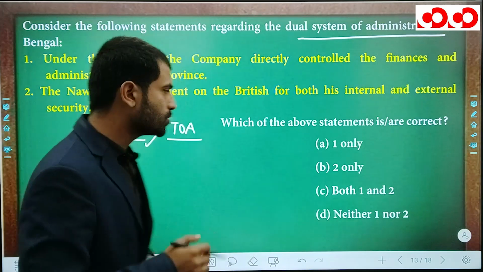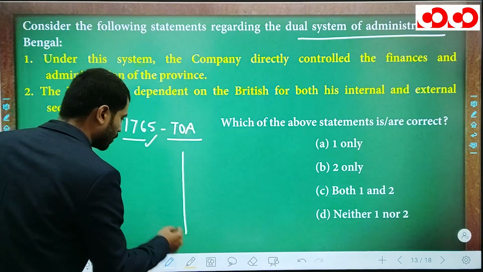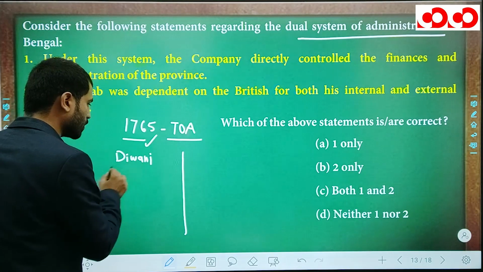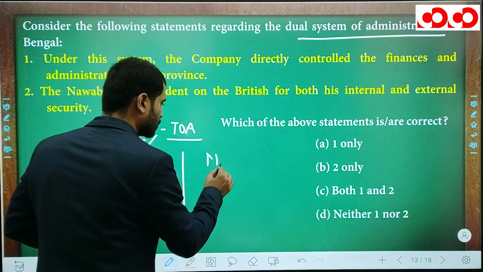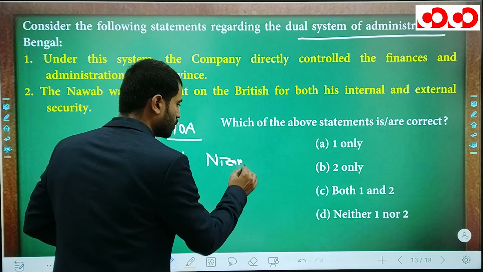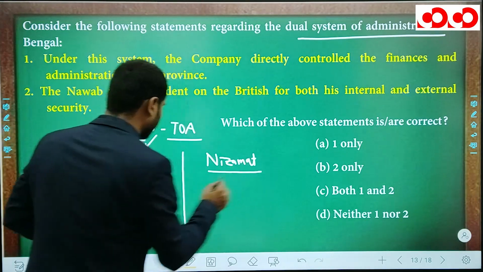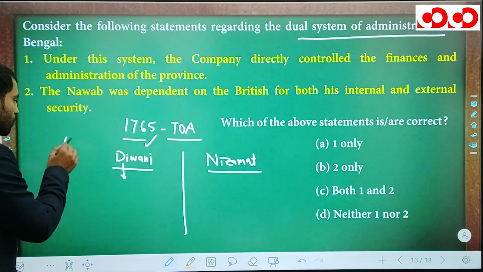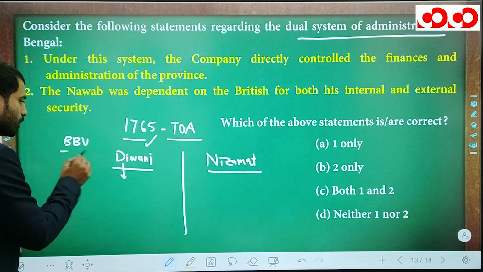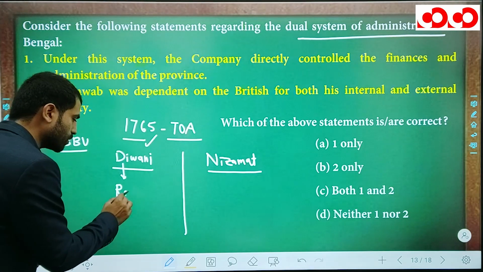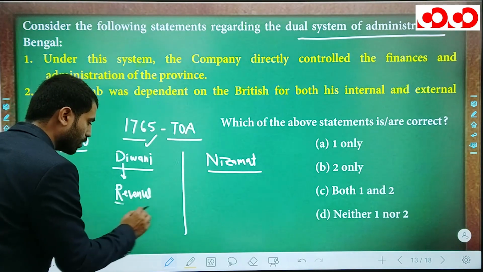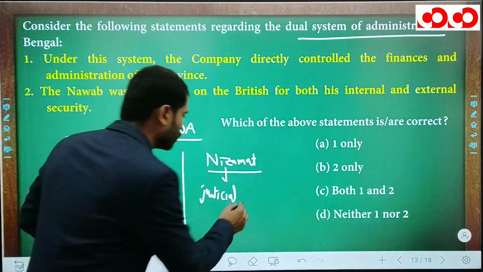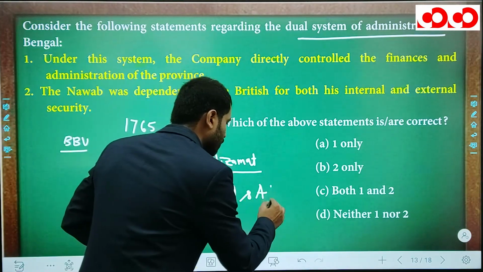There were two functions. The first function is called the Diwani function. Yes, it is the Diwani function. And the second function is termed the Nizamat function. So after the Treaty of Allahabad, the British East India Company got the Diwani rights of Bengal, Bihar and Odisha. Diwani means collecting the revenue, and Nizamat means the judicial function, or you can say the function of administration.